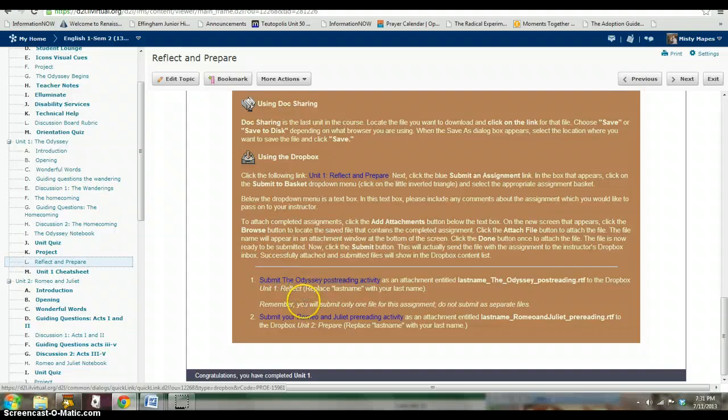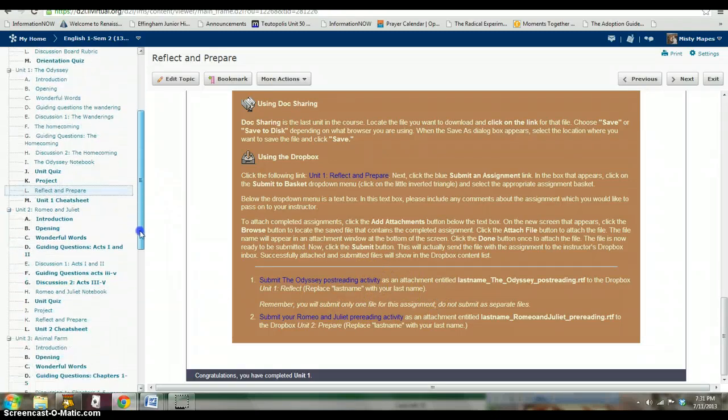And if you get to that point and you're not quite sure what to do, make sure that you contact me so that I can help you, because if you don't do this assignment, then your Unit 2 Discussion 1 will not be available to you. You definitely want to do this assignment. Not only that, but if you find a workaround somehow and end up doing the Discussion 1 or Discussion 2 from Romeo and Juliet before you have done this post-reading, pre-reading assignment, then you lose the ability to come back and do this assignment for any credit at all, and you don't want that to happen.